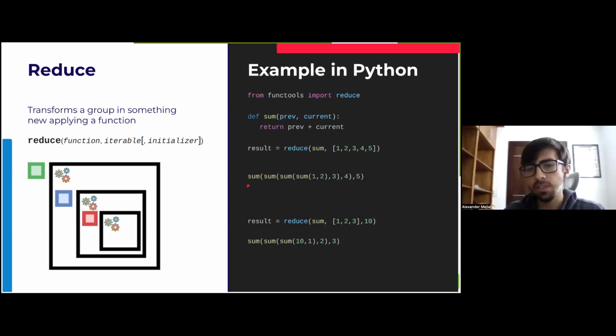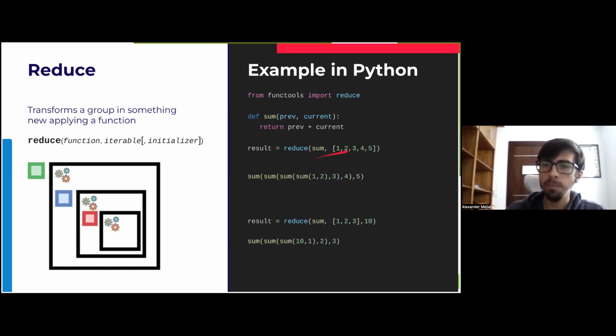As you can see, it's consecutive calls to the sum function with each element. So we start with the sum of 1 and 2, and that result we add to the sum of that plus 3, and then we have the sum of that plus 4, and then the sum of that plus 5. As you can see, the prev element here is the accumulation of the results of the function that we added, the sums. And the current element is just the elements of the iterable.